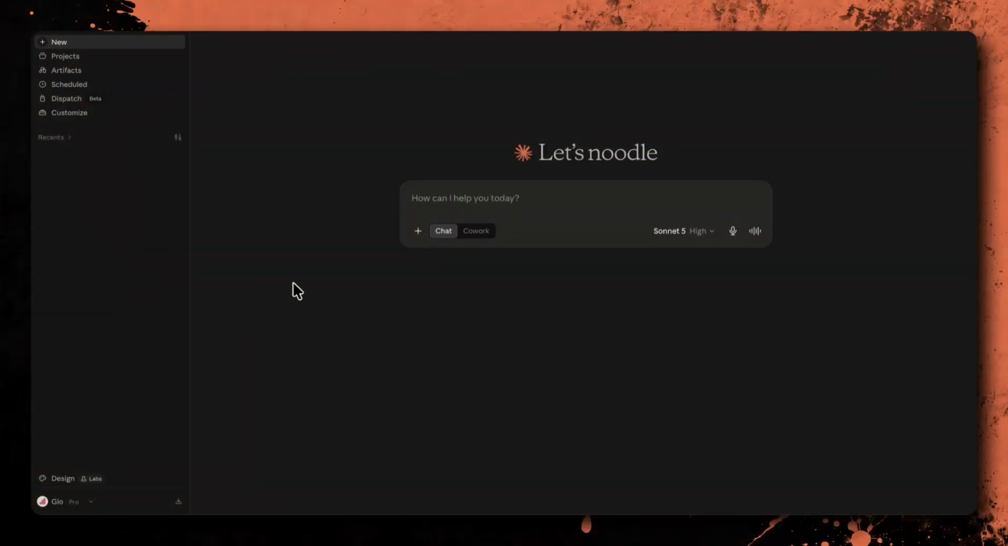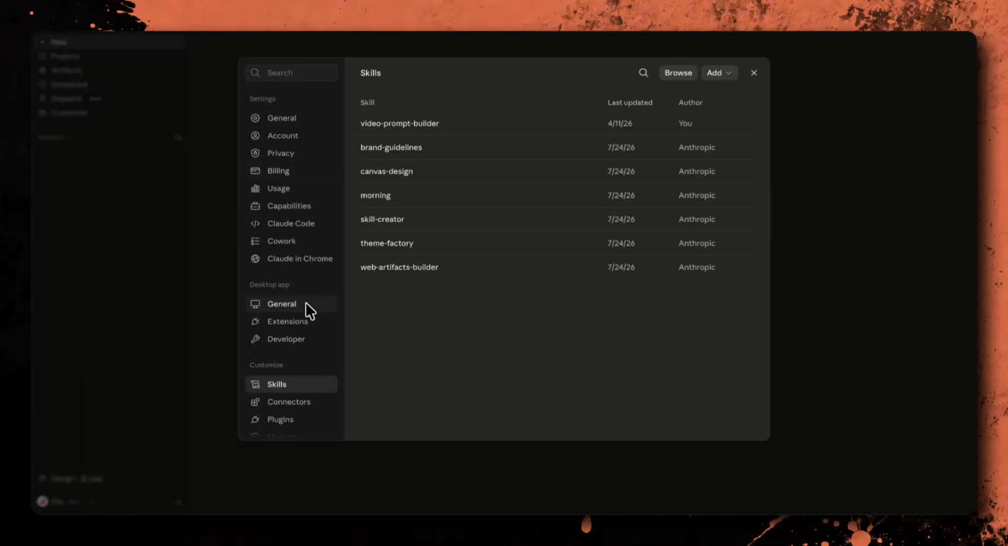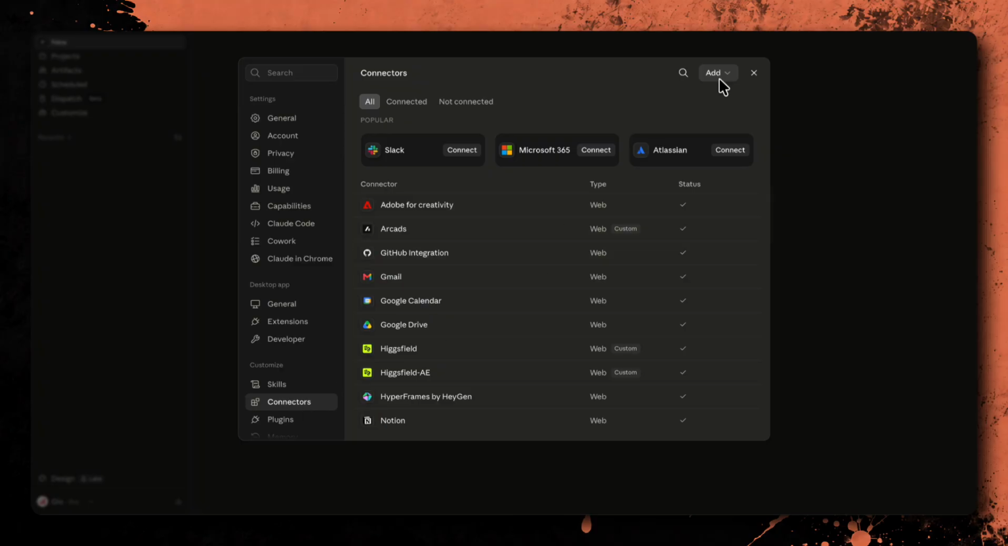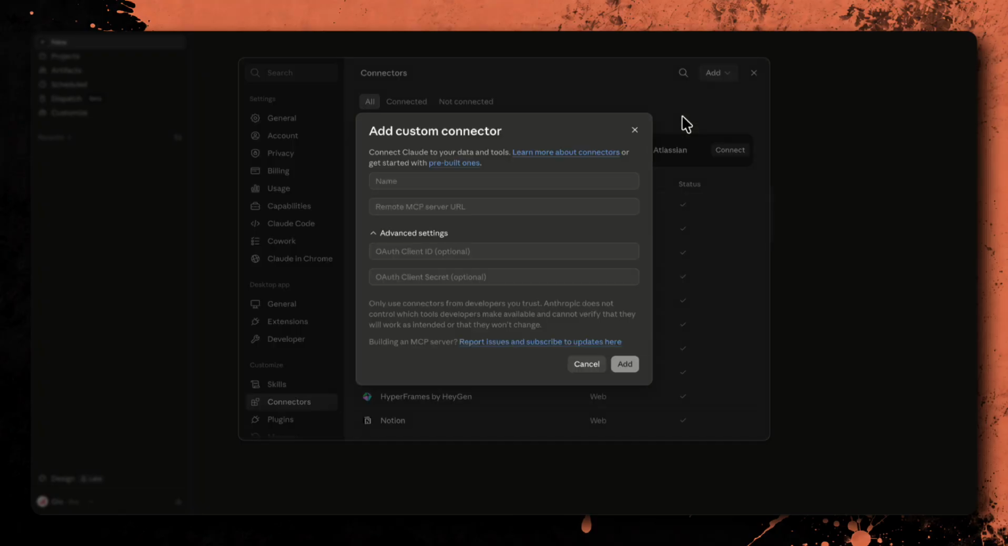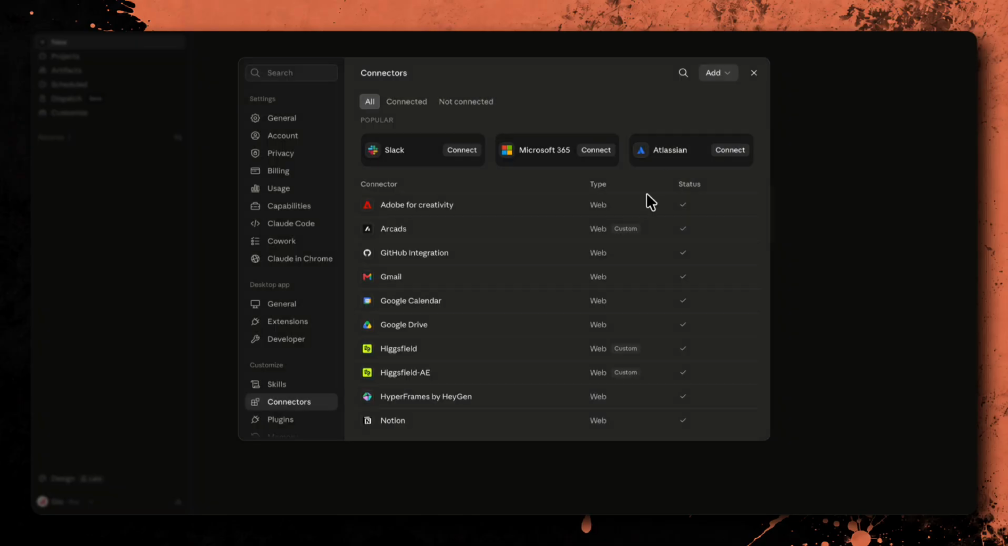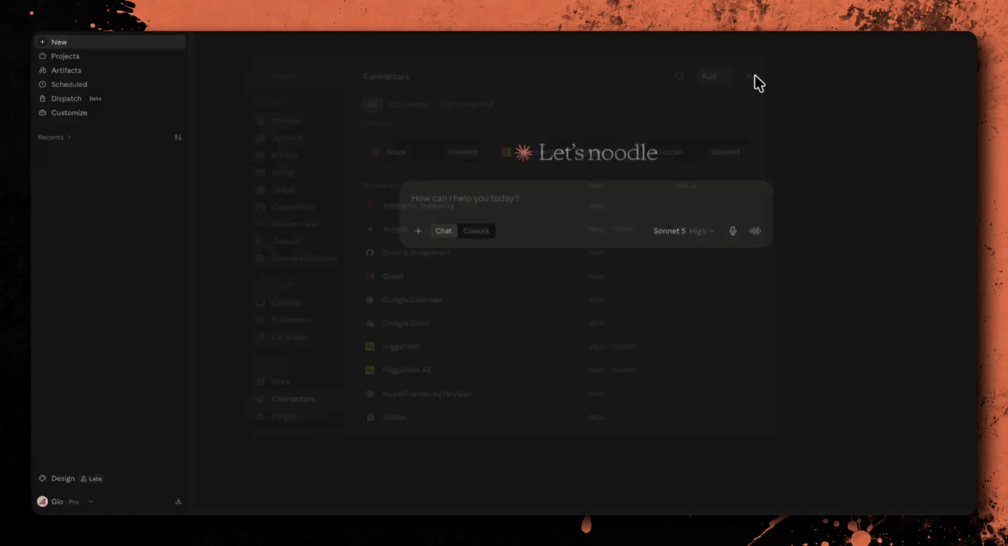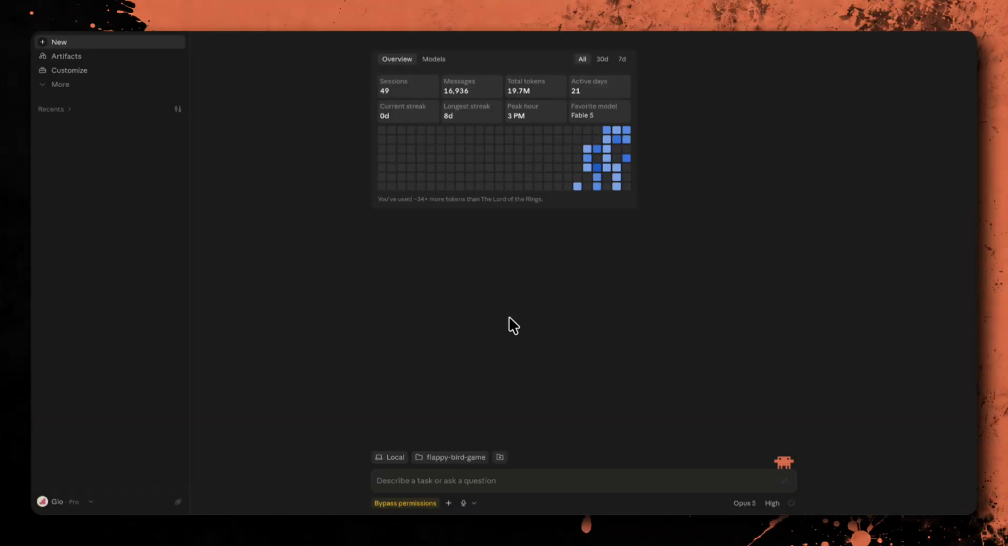Next, open the Claude app, go to Customize, and select Connectors. Click Add in the top right corner, choose Add Custom Connector, enter Higgsfield as the name, and paste the connector URL we just copied. Then click Add and complete the authorization if Claude asks you to sign in. As you can see, I already have Higgsfield MCP connected, so everything is ready for the workflow. Now that the connector is ready, let's return to what we're actually building.